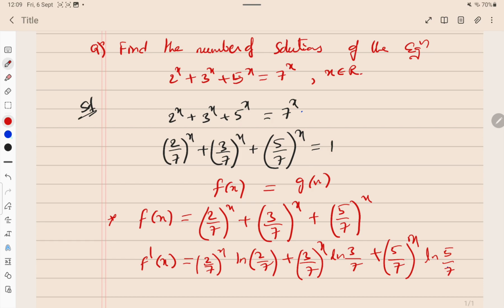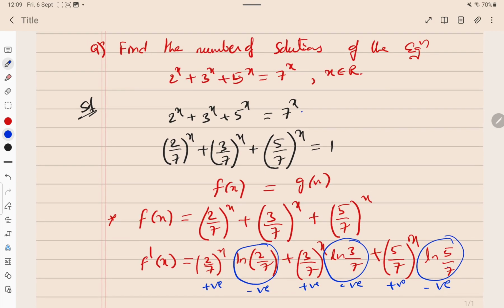Now we know that ln(2/7), ln(3/7), ln(5/7) are all negative, since 2/7 is less than 1. And (2/7)^x, (3/7)^x, (5/7)^x are all positive.